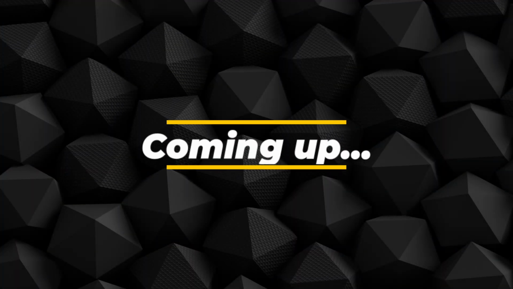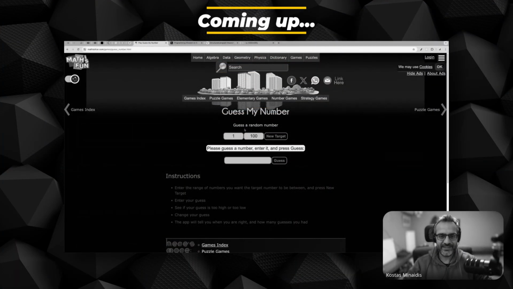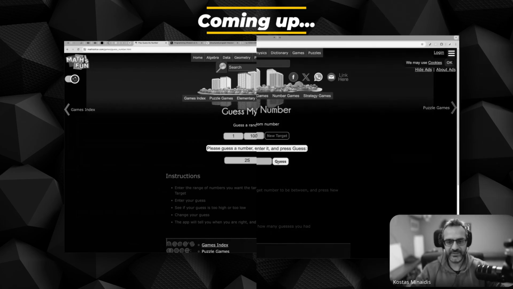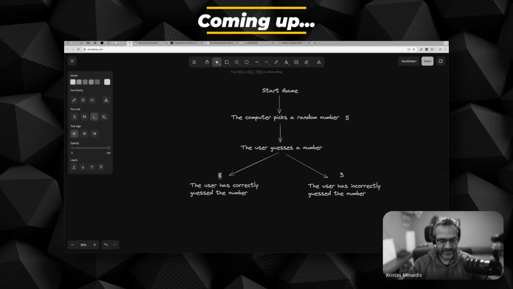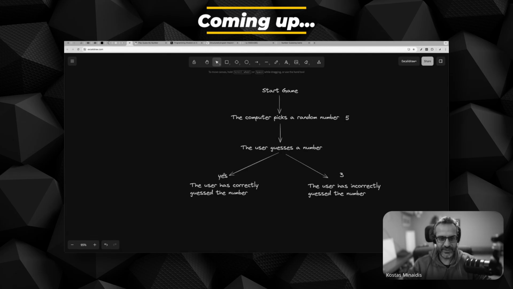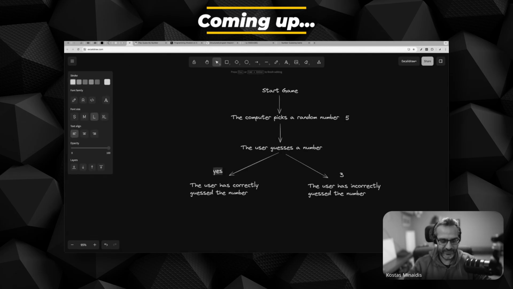Basically, the idea is to build an app like Guess My Number. You set a range of numbers, a random number from 1 to 100. You type here the number that you guess, and then you try to guess the number by writing 25 and pressing guess. And if this is a yes, so if this is true, that the user has correctly guessed the number, we go here and we continue the program here.